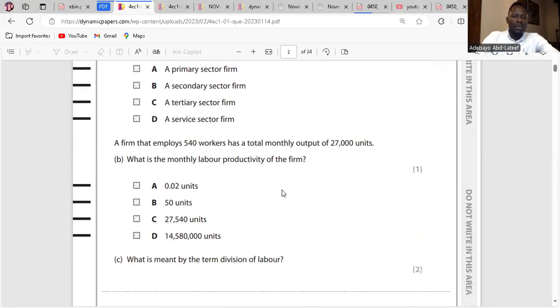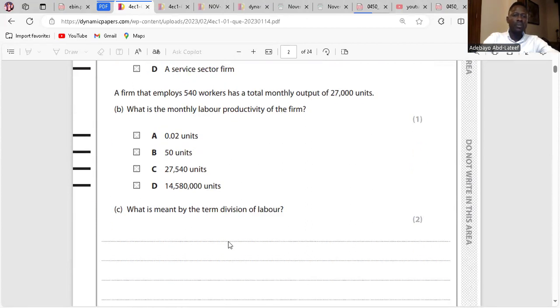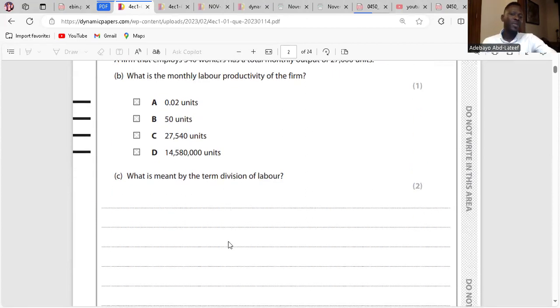Question B. A firm that employs 540 workers has a total monthly output of 27,000 units. What is the monthly labor productivity? Labor productivity is output divided by labor, the number of workers. So it's 27,000 divided by 540, which is 50 units. Clear?